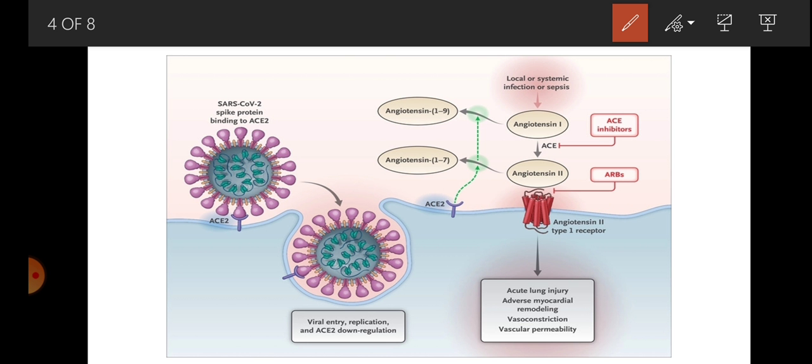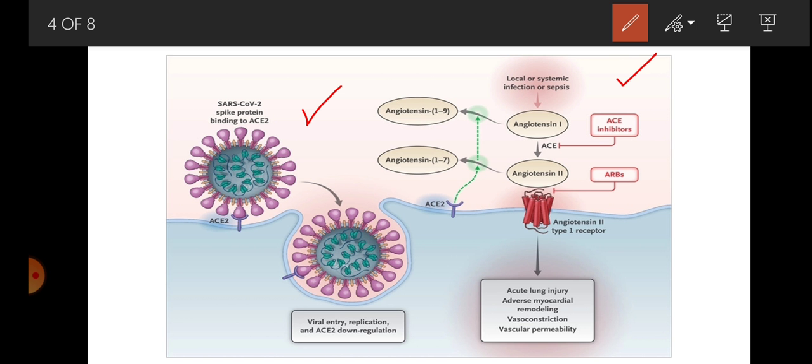So first we see the left side of the diagram. So this rounded structure is a SARS-CoV-2 virus. It has spike protein on its outer surface, which attaches to the ACE2 receptor present on the outer membrane of the cell, by which it gets internalized into the cell. Now, when it enters the cell, it replicates and it leads to pathogenesis. Now we will see another part of the story on the right side of the diagram.